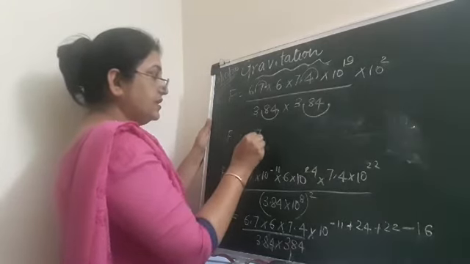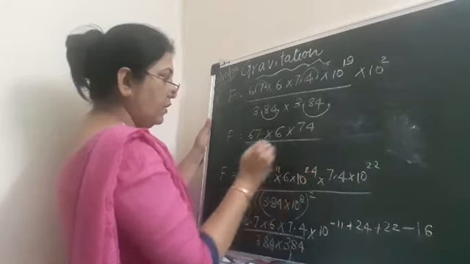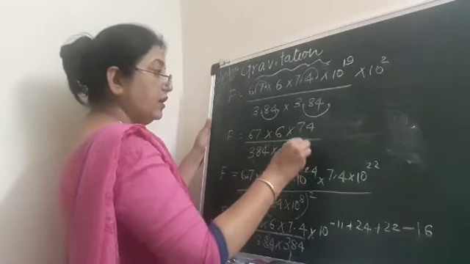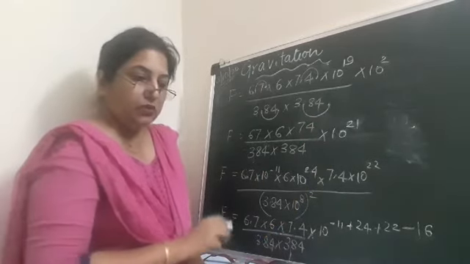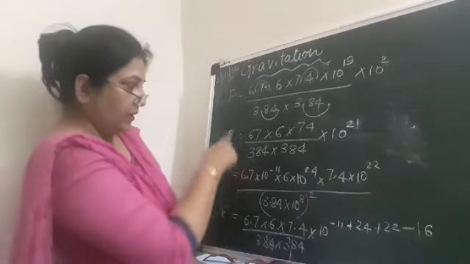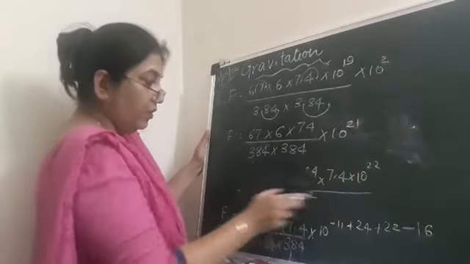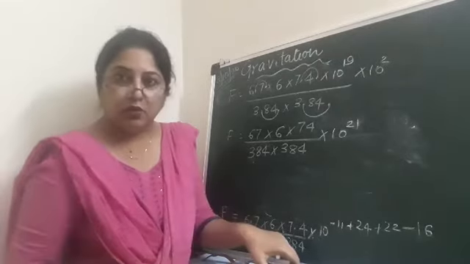So it will be 67 into 6 into 74 upon 384 into 384 into 10 to the power of 21. When you solve this entire thing, as I told you how to do, because if I do it now, it will take a lot of time. So I told you the complete method of how to solve this question.